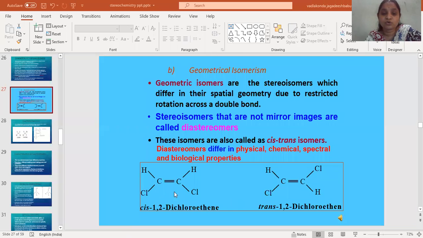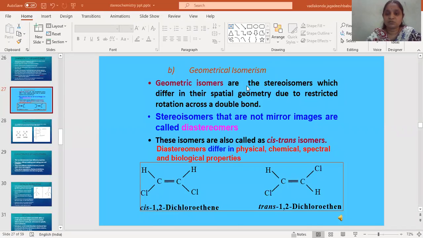If the same groups are arranged on the same side of the double bond, then that is known as the cis isomer. Here if you observe, chlorine and hydrogen are placed on the same side of the double bond. So this is known as a cis. And if the similar groups are arranged on the opposite side of the carbon-carbon double bond, then that is known as the trans isomers.